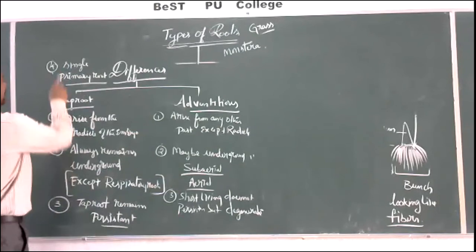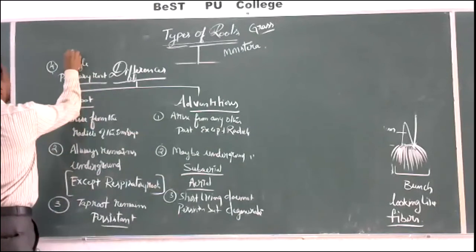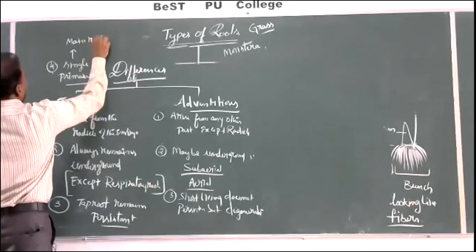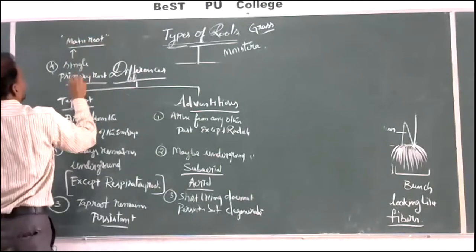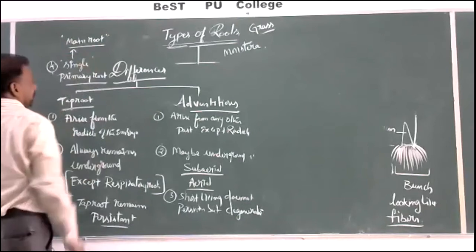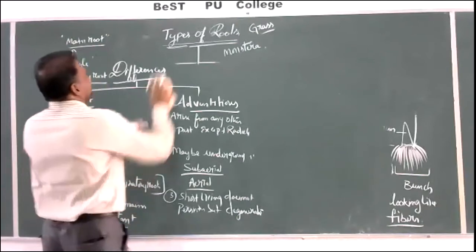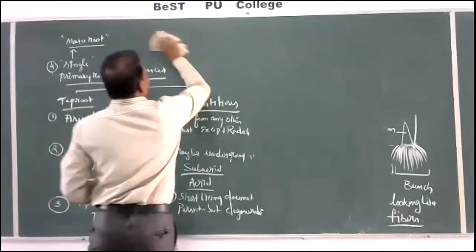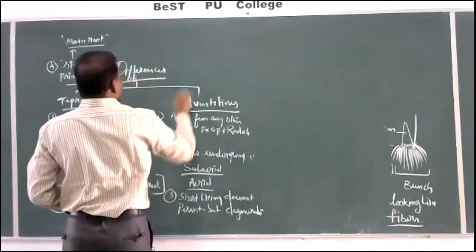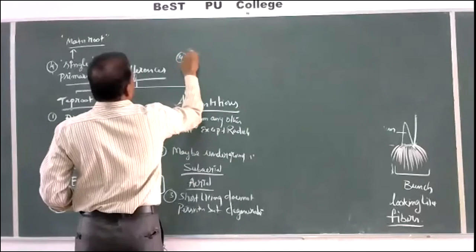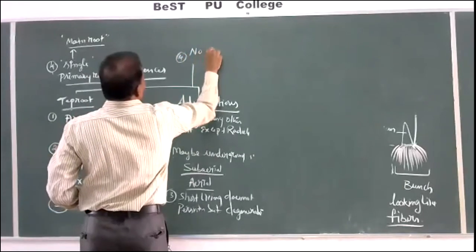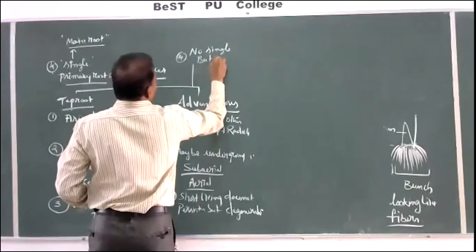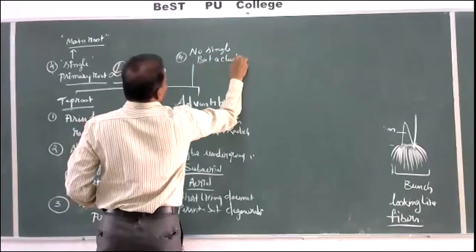We have seen that the primary root or main root is single. Here in the adventitious root system there is no primary or single root, but a cluster of roots, a bunch.